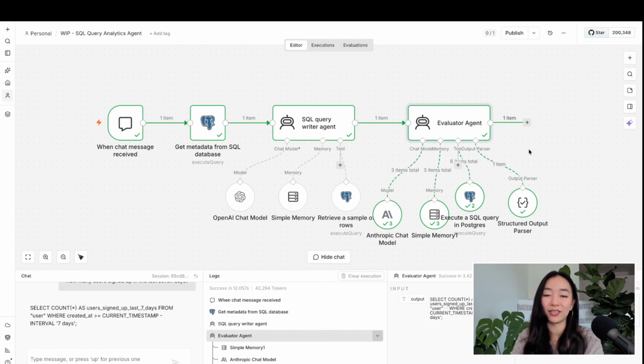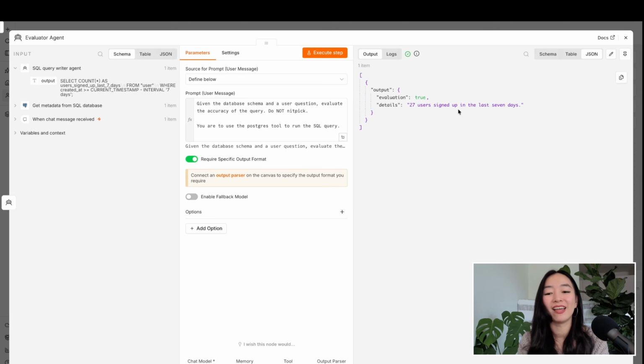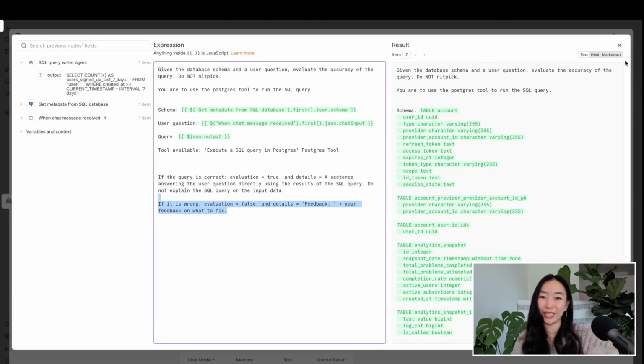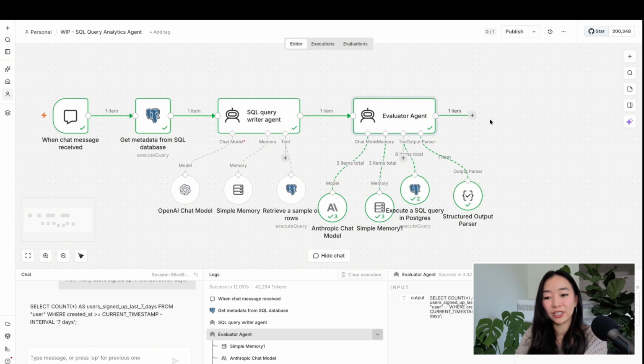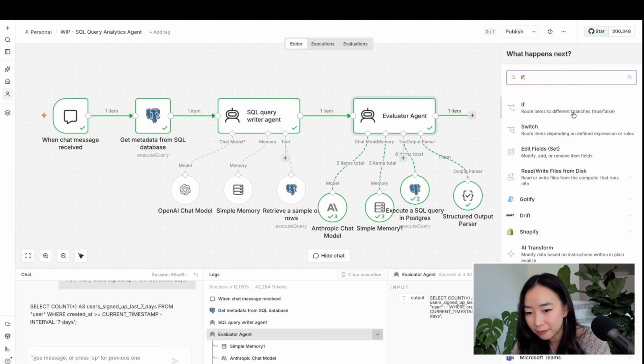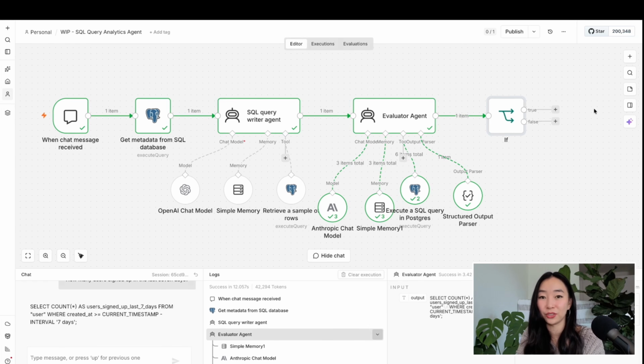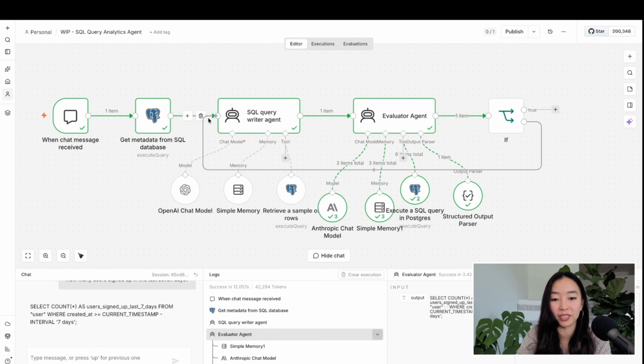The next node that we're going to have is going to be an if-else gate. Because you saw earlier from our evaluator agent that evaluation can be true or false. If it's true, we want the AI agent to go ahead and just respond to the user question directly. But if it's false, remember how the AI agent gives feedback on the query? We're going to take that feedback and we're going to give that back to that first SQL query writer agent so it can fix its mistakes. So what we're going to do here is we're going to select the if gate. That's going to be our gate, right? So if evaluation is true, we'll go ahead and send that off to the user. We'll do that in a second. But if it's false, we want to wire this back to that first SQL query writer agent.